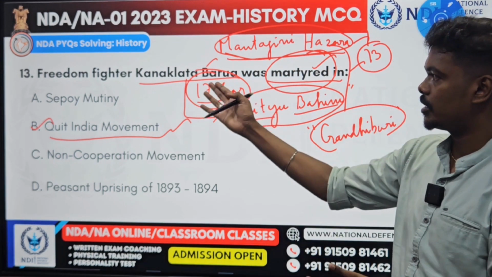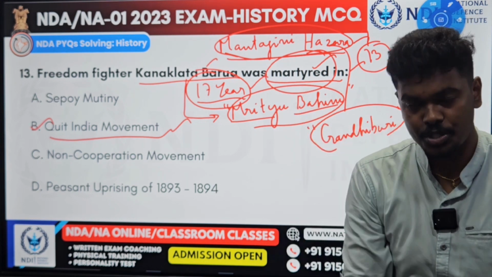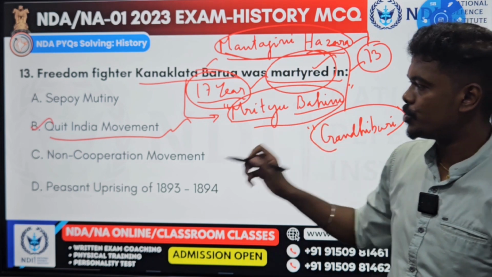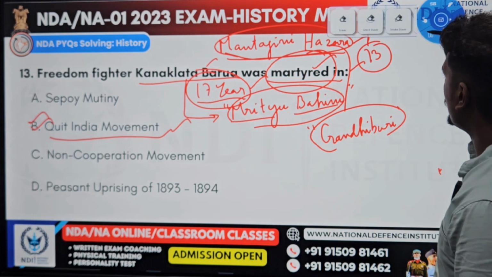And specifically this Kanaklata Barua, as you can see, a 17-year-old revolutionary who gave her life. She was shot dead during the unfurling of the national flag in Assam. And it is during the Quit India movement. The answer is B. We will go to the next question.